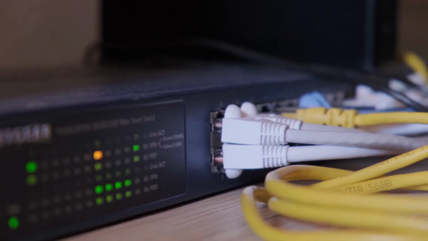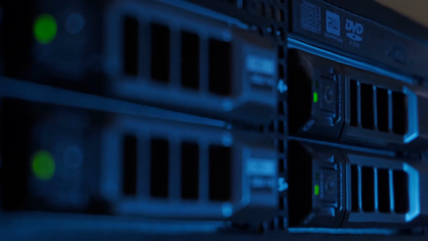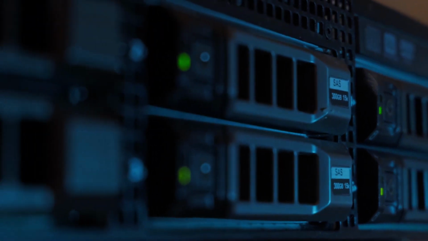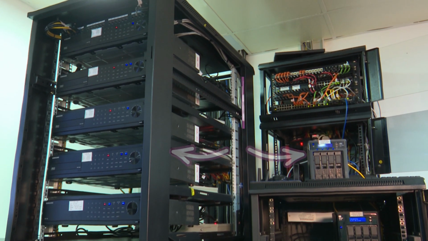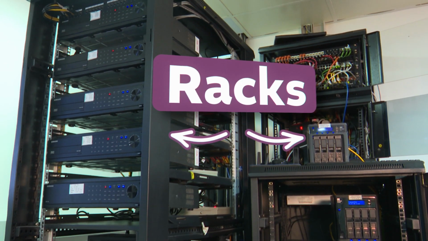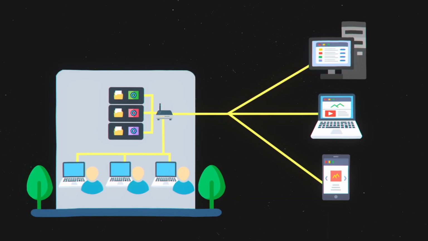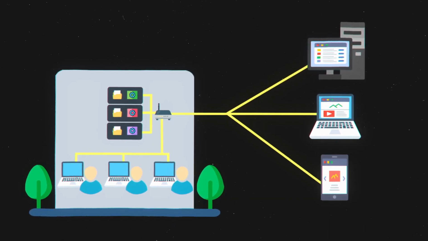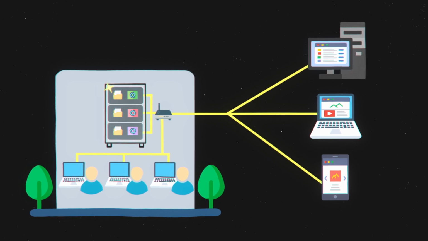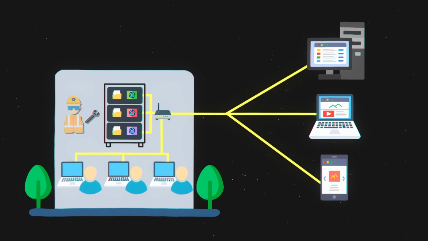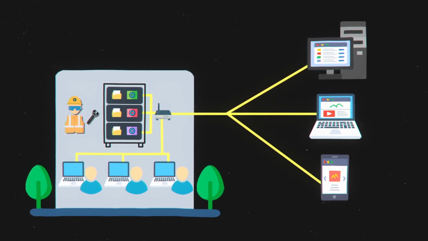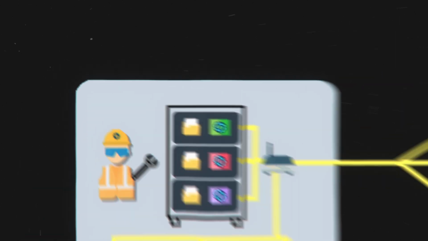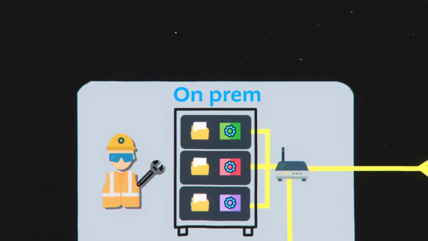We've seen before that servers usually have this flat shape. This is because they are easier to manage when you have several of these, as you can put one on top of the other in a metallic structure called cabinets or racks. So in companies, we will see that the servers are usually in server racks. In this case, the company that creates the websites needs to make sure that the servers work correctly. These servers, when they are maintained by the company that creates the websites, are called on-premise servers or on-prem.